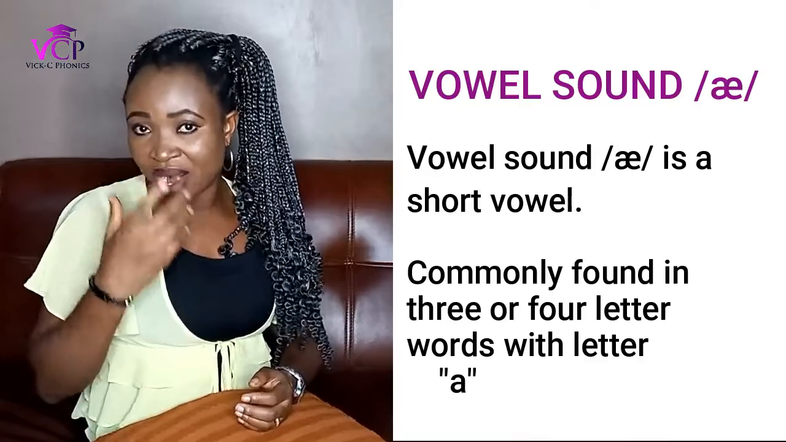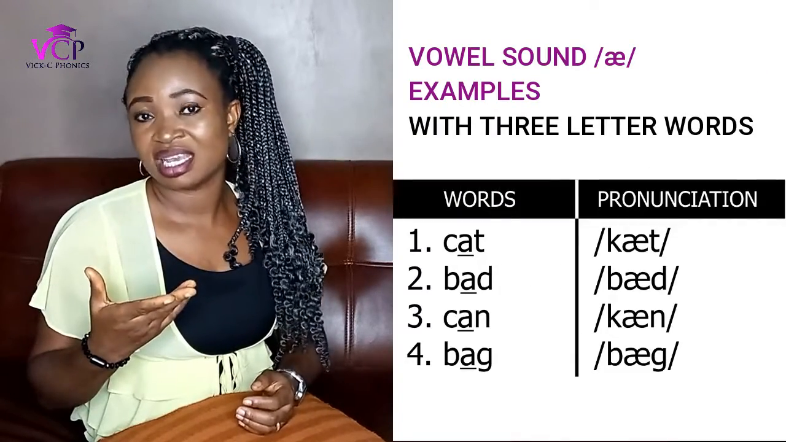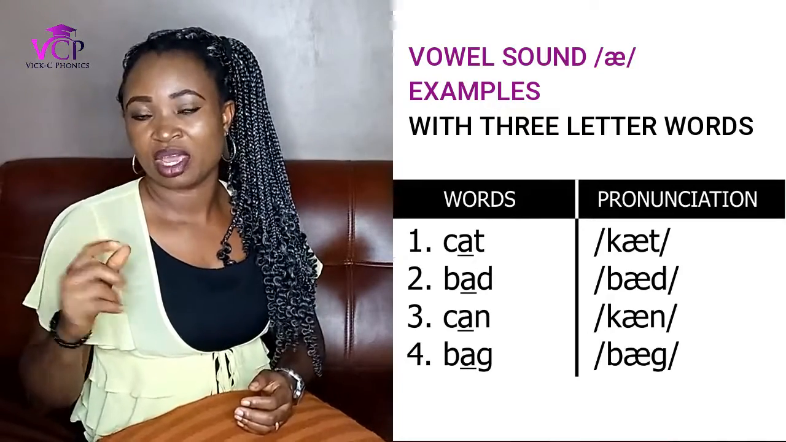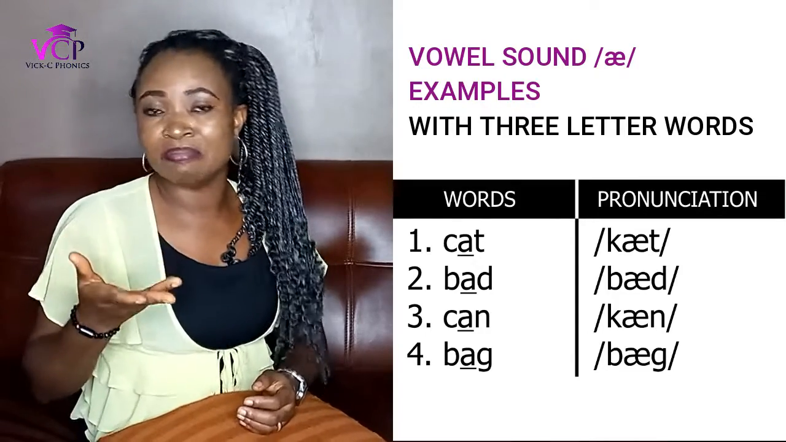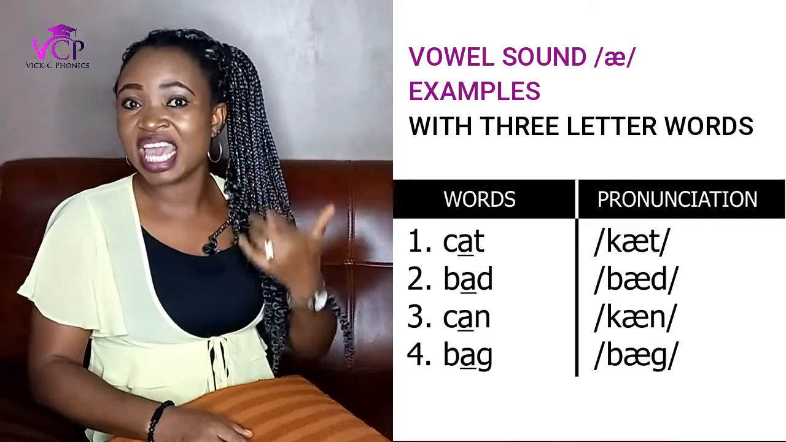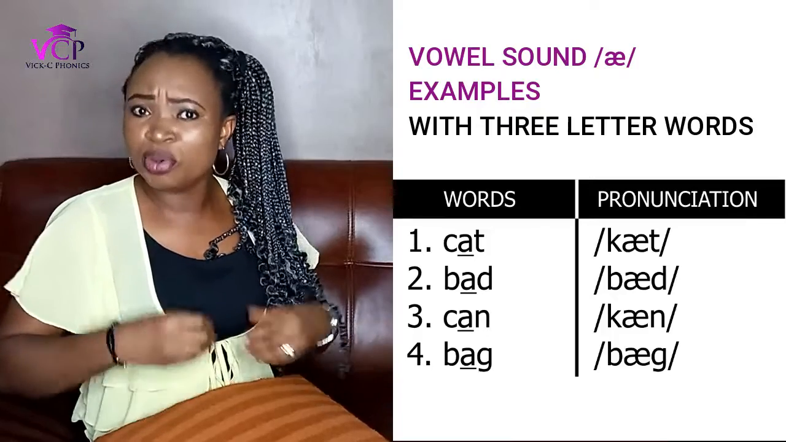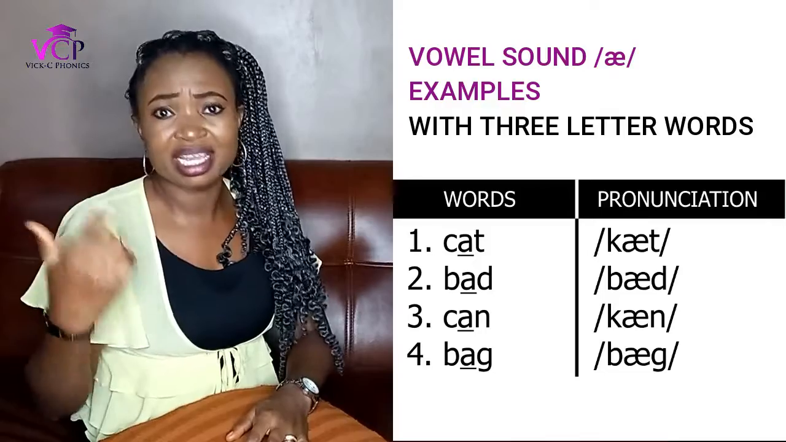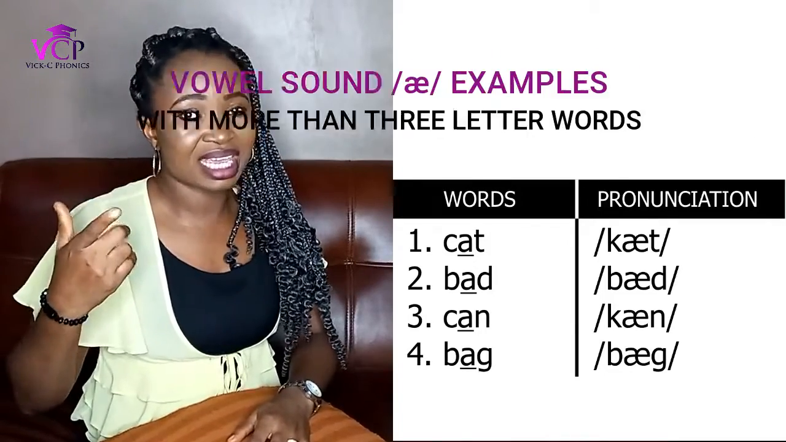Examples of the A sound in 3-letter words, we have cat, as in C-A-T, cat. We have bad, as in B-A-D, bad. Can, bag, as in B-A-G, bag. We also have the A sound in words that are more than 3 letters. But don't forget, it is commonly found in words with letter A.